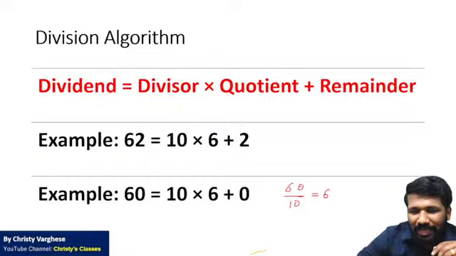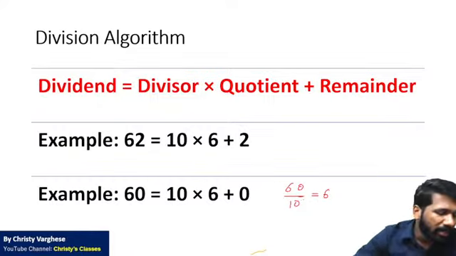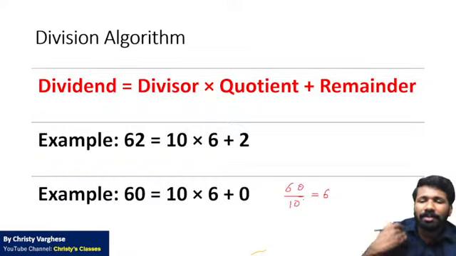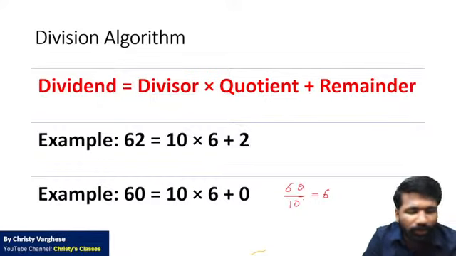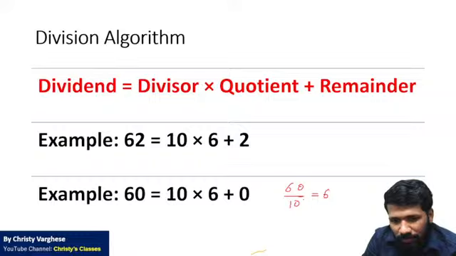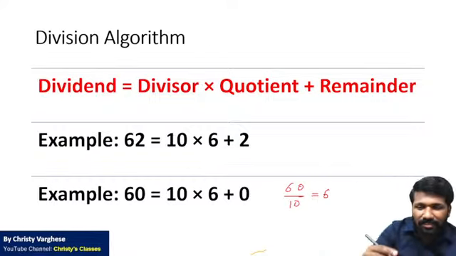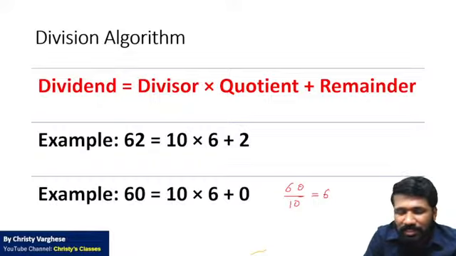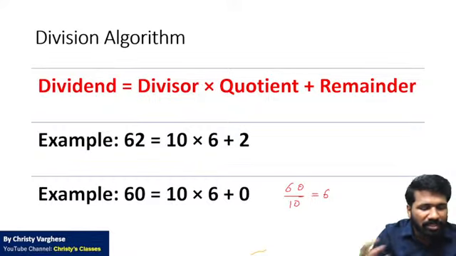So that is nothing but repeated addition itself. 60 divided by 10 means how many 10s will make a 60? That means 10 plus 10 plus 10 plus 10 plus 10 plus 10. 6 times added, you will get 60. So how many 10s should be repeatedly added? In the last class, Justice sir mentioned that multiplication is repetitive addition. Same way, division is also nothing but repetitive addition expressed in a different way.